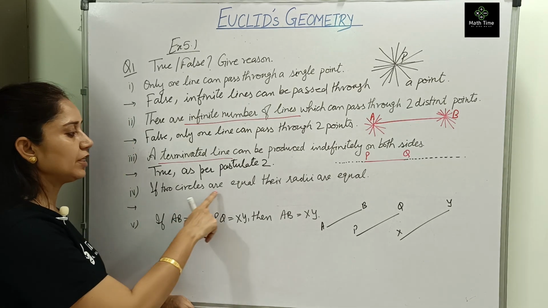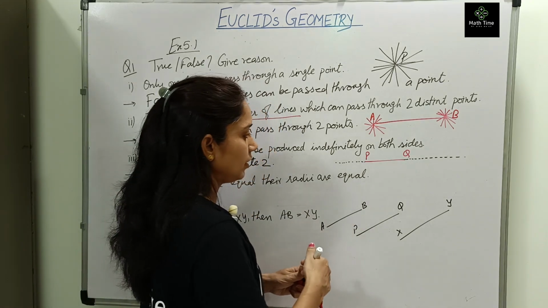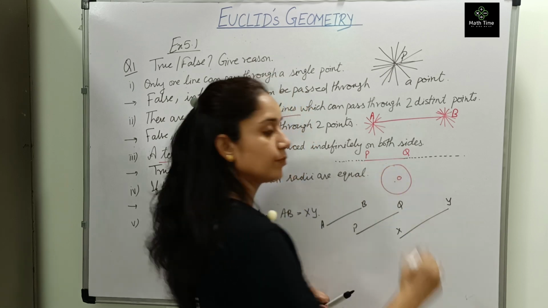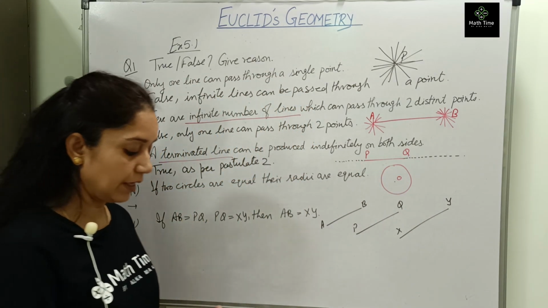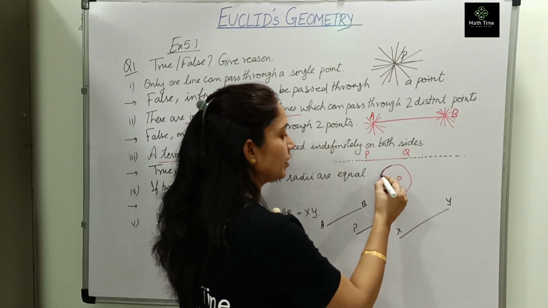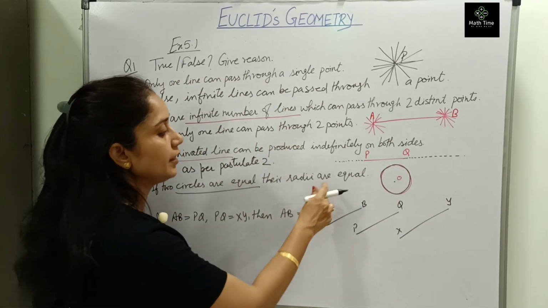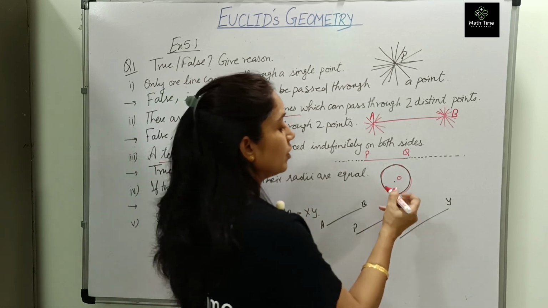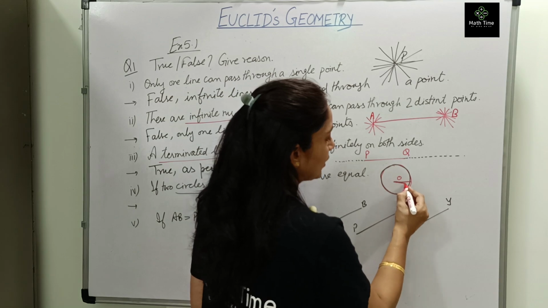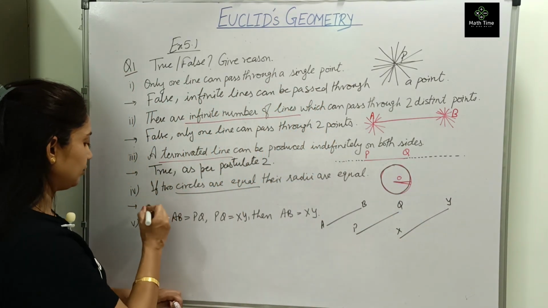Next question. If two circles are equal, their radii are equal. So yes, we have to draw the circle. This is center O and the circle here is this. Two circles are equal. एक और circle बनाना है which is equal to this. Again using the same center we are making the circle. Equal circle it is asking. Then their radii are equal. So yes, O से आप रेड कलर की बाउंड्री पे रेडियस बनाओ या फिर O से आप ब्लैक कलर की बाउंड्री पे रेडियस बनाओ. Both will be equal. So write down, it is true.